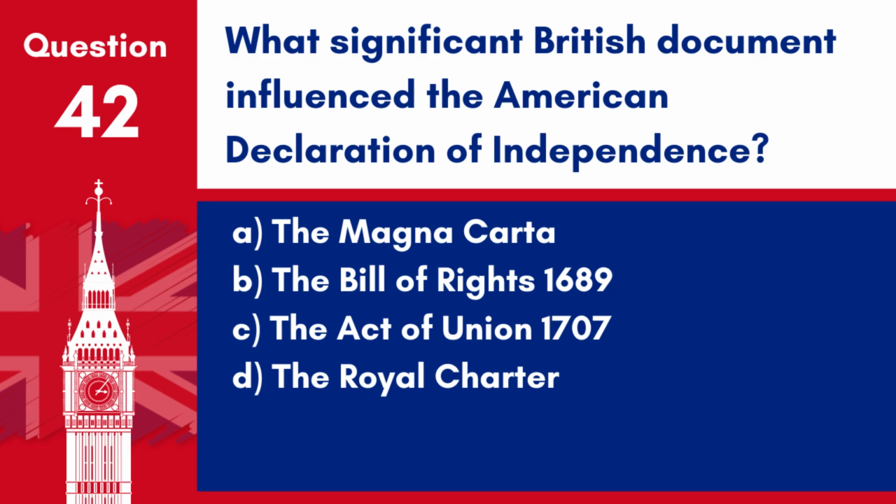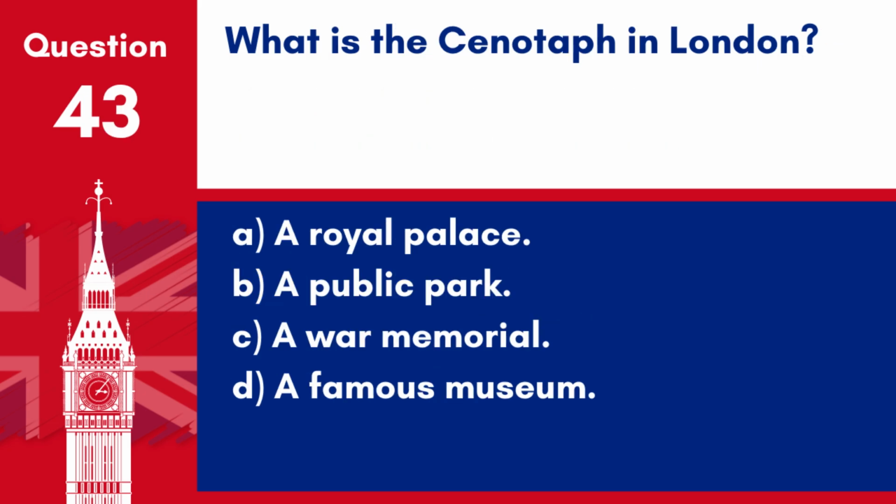Question 42. What significant British document influenced the American Declaration of Independence? A. The Magna Carta. B. The Bill of Rights 1689. C. The Act of Union 1707. D. The Royal Charter. Answer. B. The Bill of Rights 1689. This document, asserting certain rights of Parliament and the individual, was a model for the U.S. Declaration of Independence.